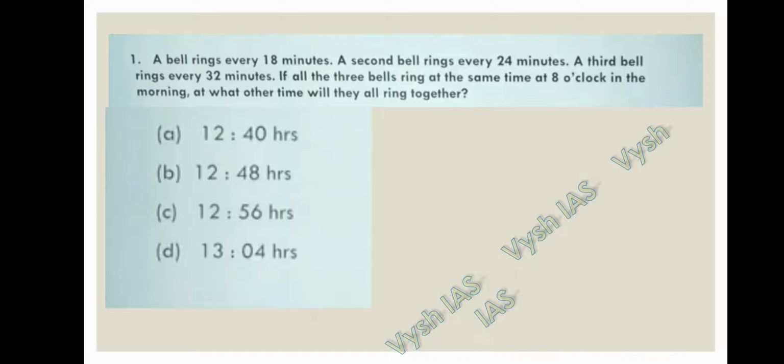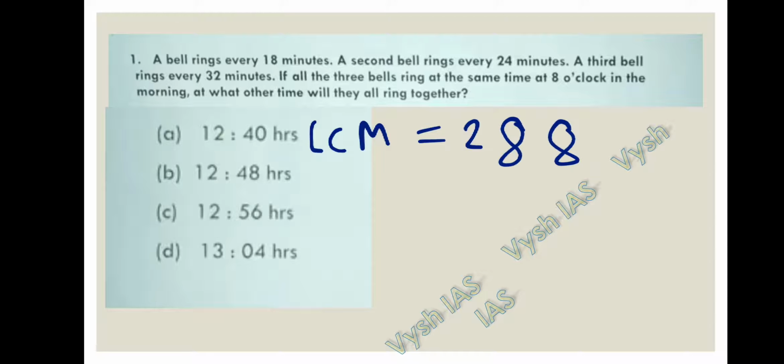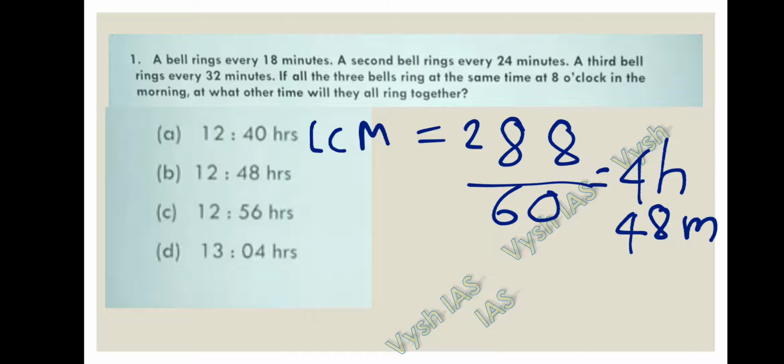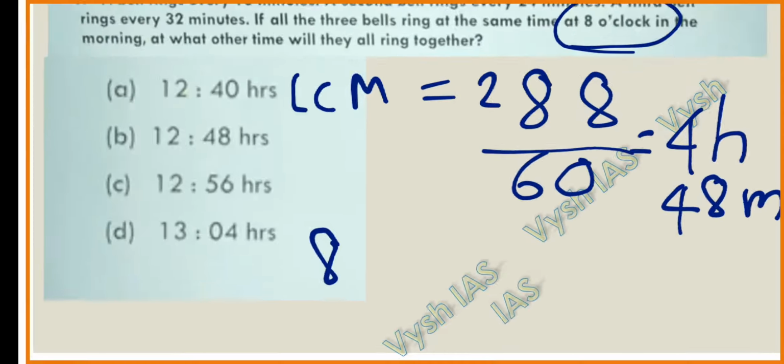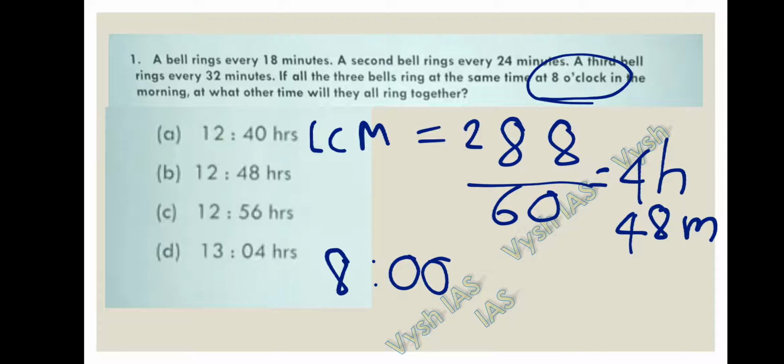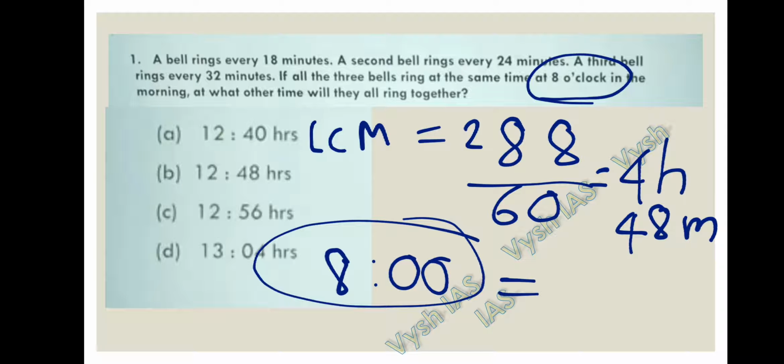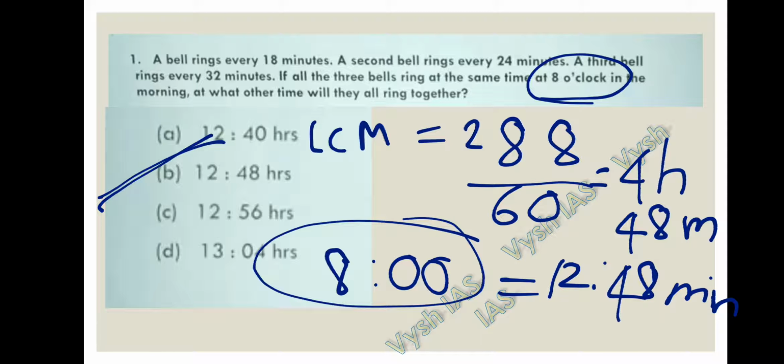Okay, let me write. LCM is equal to 288. So 288, if you want to convert into hours, 288 by 60, so it will become 4 hours 48 minutes. So the first ring was at 8 o'clock. After 8 o'clock, if you calculate 4 hours 48 minutes from 8 o'clock, it will become 12 hours 48 minutes. So option is B. B is the correct answer for question number 1.